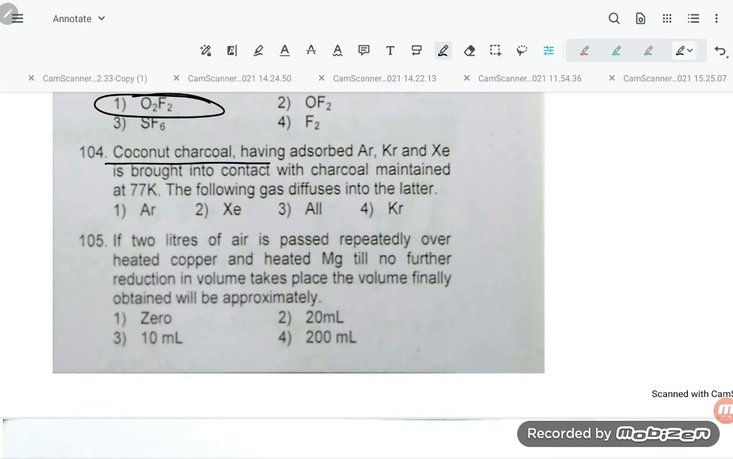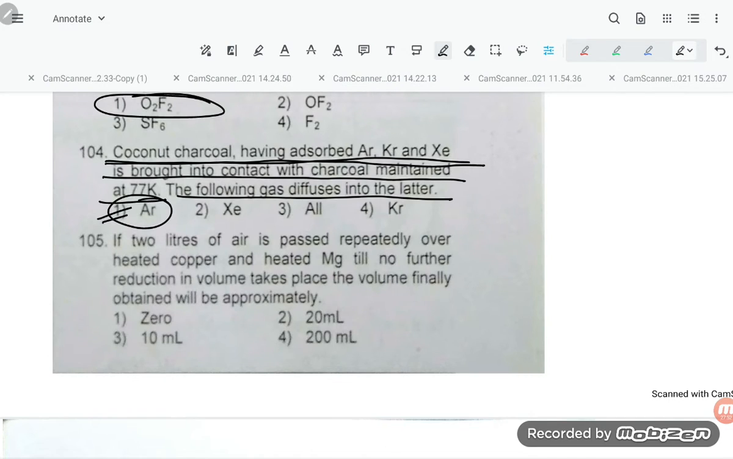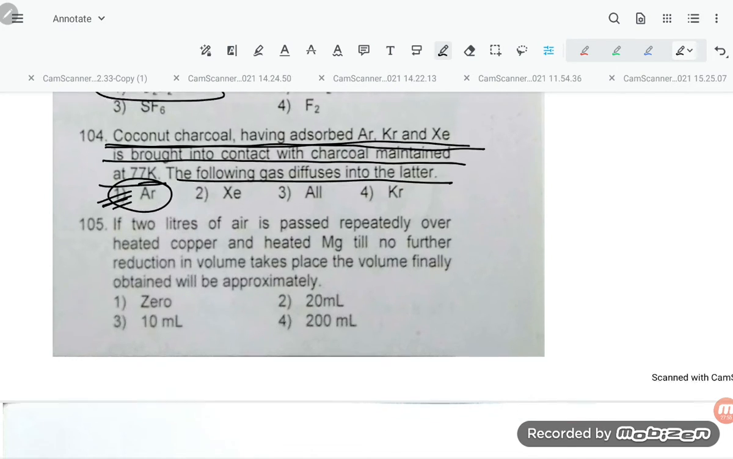Coconut charcoal having adsorbed argon, krypton, xenon is brought into contact with charcoal maintained at 77 Kelvin. The following gas diffused into the latter. If you see 104, it will be argon.